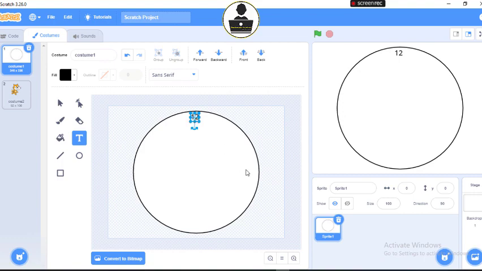So I can just continue that. Come here. I said 3. Said 9. Said 6. All right. Good. So I'm done with this clock face. So I can just come to this sprite here, then duplicate this sprite one more time.